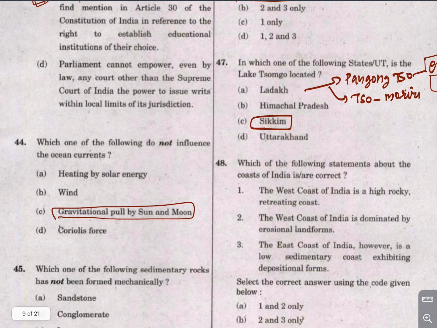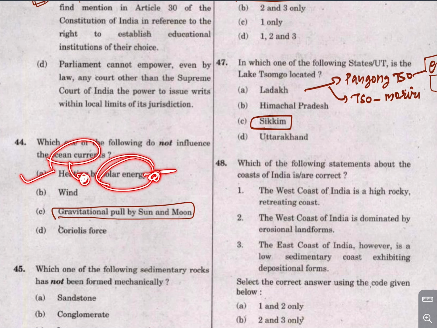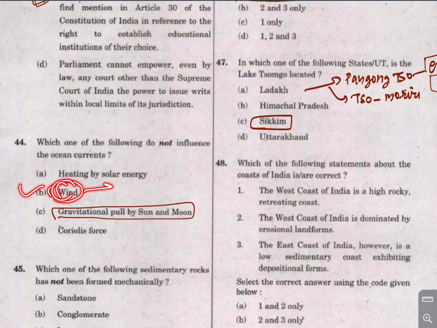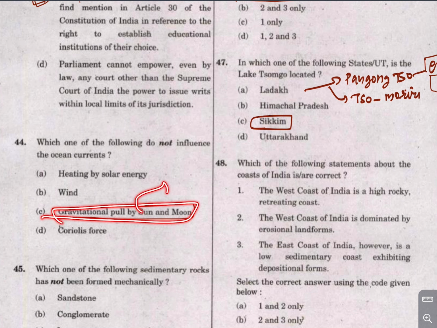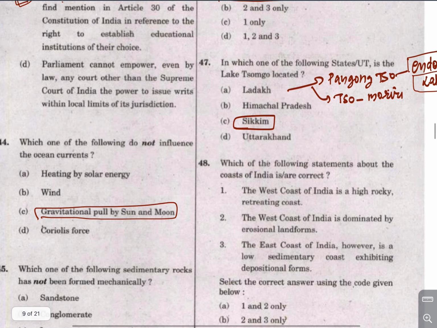Which one of the following does not influence the ocean currents? Heating by the solar energy definitely influences the ocean currents. In fact, ocean currents deal with the distribution of heat received by the solar insolation. Wind plays a major role. We can see that the ocean currents are in direction with the global atmospheric permanent winds. Then we have Coriolis force, which also deflects ocean currents. Now in this regard, the gravitational pull of the sun and moon has no role to play with respect to the ocean currents. Gravitational pull of the sun and moon is related with the tides.